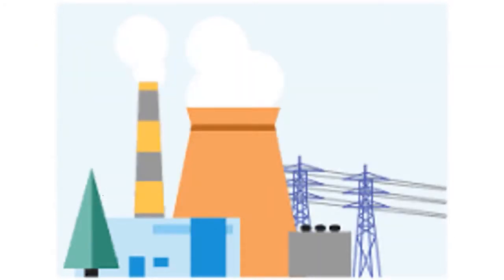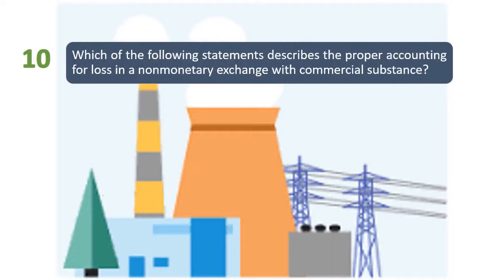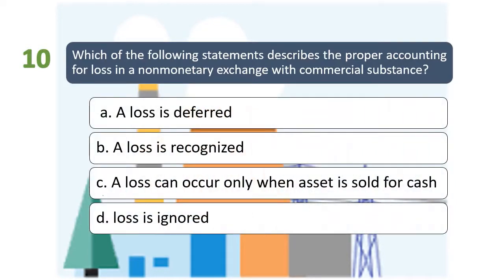Okay, so number 10. Which of the following statements describes the proper accounting for loss in non-monetary exchange with commercial substance? So basically, kapag tayo daw natalo, kapag nagkaroon tayo ng exchange tapos commercial substance. So these are your choices. A, the loss is deferred. B, the loss is recognized. C, a loss can incur only when the asset is sold for cash. And letter D, loss is ignored. So alam na agad natin, ang sagot natin dyan, a loss must be recognized outright, di ba? So recognize po natin yan outright. So answer po natin is letter B.